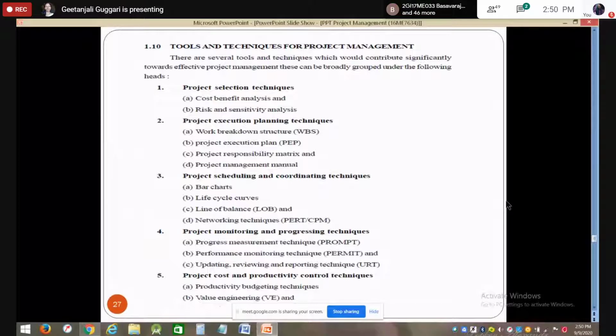Among all these techniques, one technique we are studying in detail, which is very important, that is the PERT and CPM technique. And at the same time, we are studying a little bit of bar charts also, and other different scheduling techniques, that is the milestone chart and all. When we deal with the 4th unit, we will come across all these scheduling techniques.